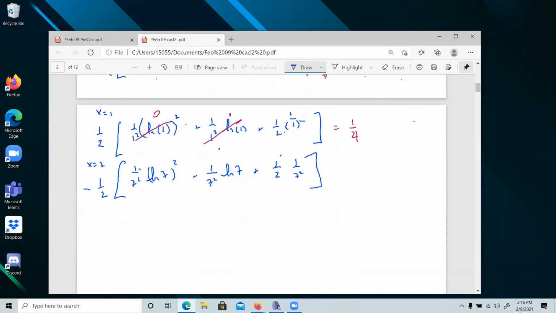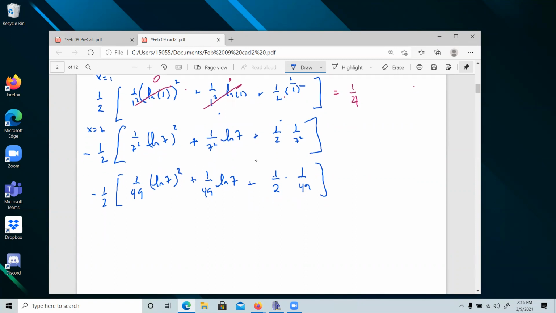All right, so we have minus a half. I'm going to hold this outside for just a moment longer. We've got 1 over 49 natural log of 7 squared minus 1 over 4, that's a plus. That's a plus. 1 over 49 natural log of 7 plus 1 over 2 times 1 over 49 times this 1/2 out in front.